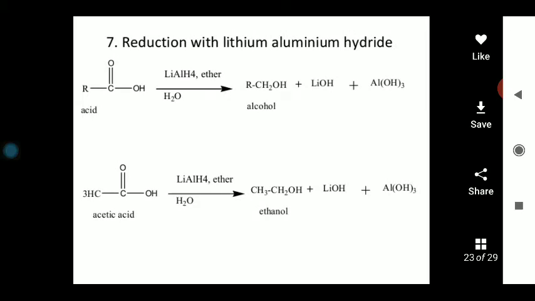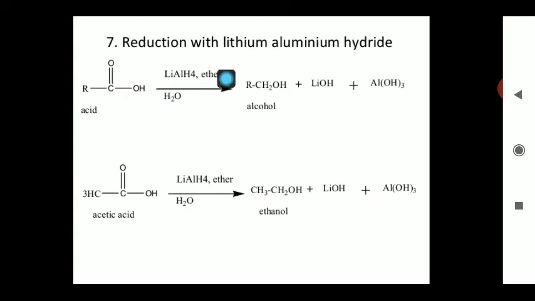Now, the next chemical reaction, that is the reduction with lithium aluminium hydride. You know, this compound is an excellent reducing agent. This lithium aluminium hydride is able to release nascent hydrogen. This nascent hydrogen may combine with this oxygen. You know, between this C and O, a double bond is present.